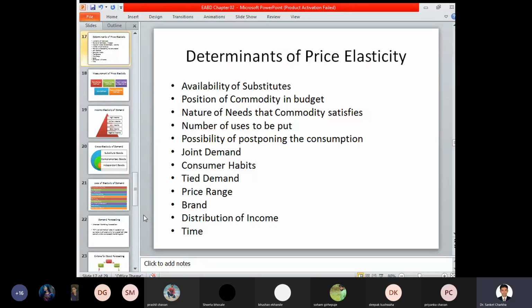Position of commodity in budget. If your budget is changing or flexible, then the price elasticity of that particular product also changes. Take Mr. Soham, who went to a shop with a budget of only 500 rupees for purchasing a cake for the celebration of Mr. Bhushan's birthday. Over a period of time, Mr. Prashil came forward and gave a suggestion that a cake costing not 500, but 800 rupees must be purchased.